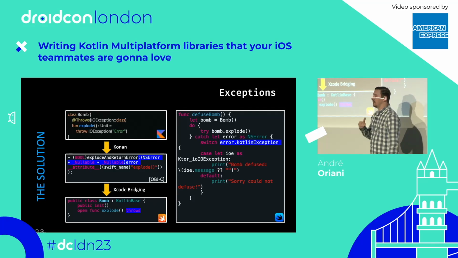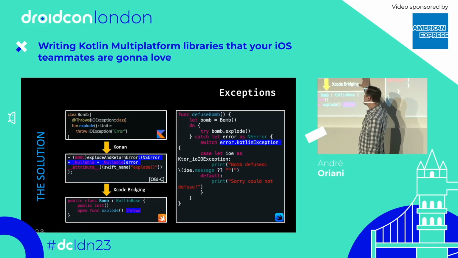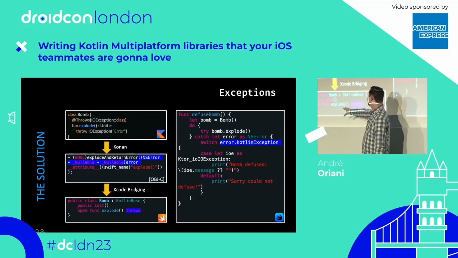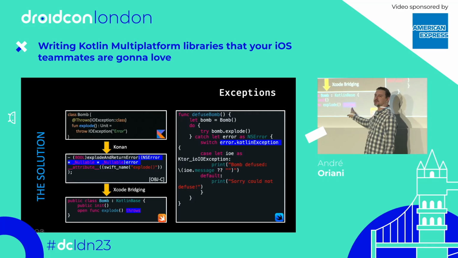And then when Xcode sees Objective-C methods that follow the Cocoa convention, it will map those methods to methods in Swift that can throw an error. So we can see here now in Swift that the original signature of the method was restored. The method is still called explode, but it has this throws clause at the end, which warns a Swift developer that this method will throw.